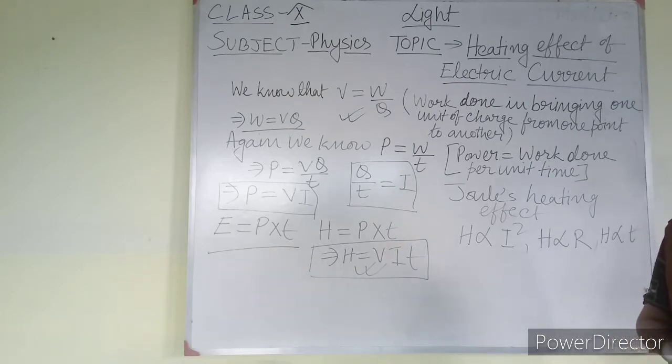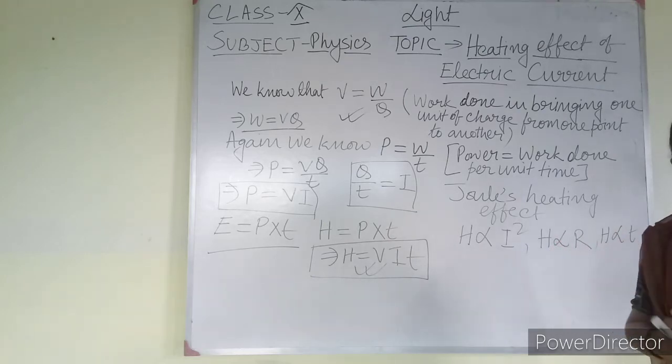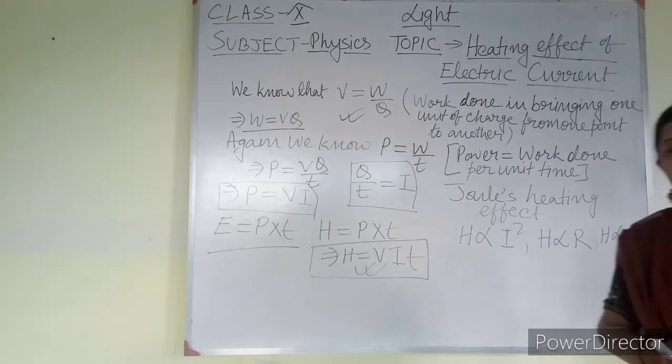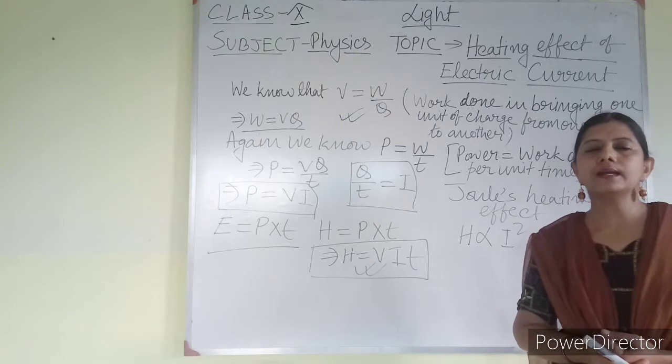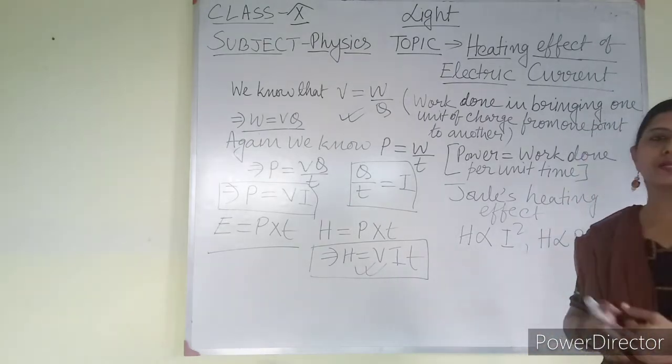So you have to write, according to Joule, heat produced in a conductor is directly proportional to the square of the current flowing through the conductor. It is directly proportional to the resistance of the conductor, and it is directly proportional to the time for which the current is flowing.